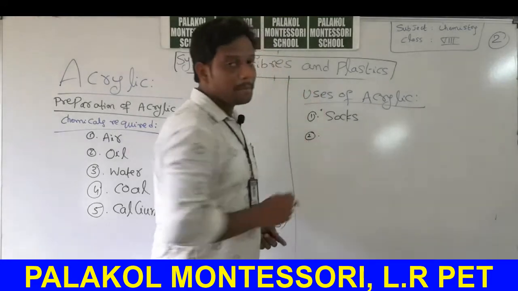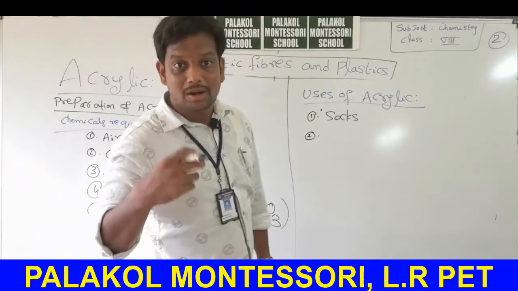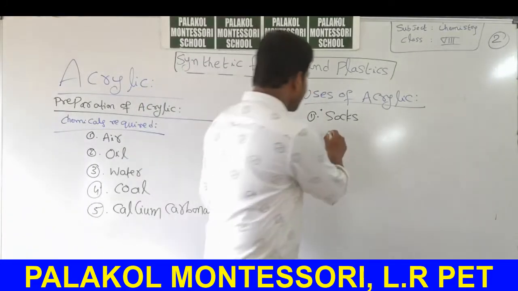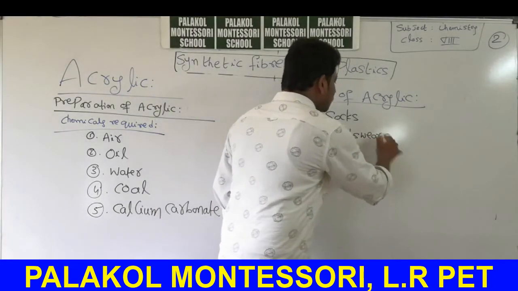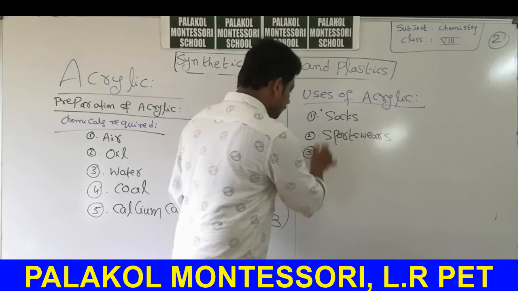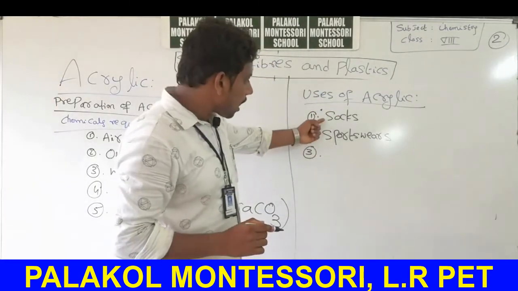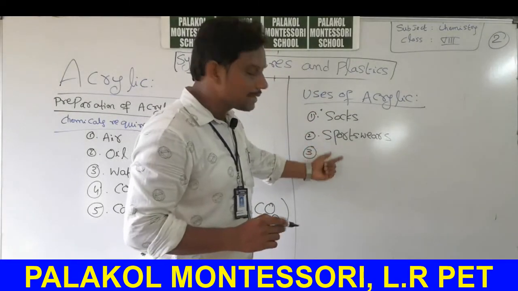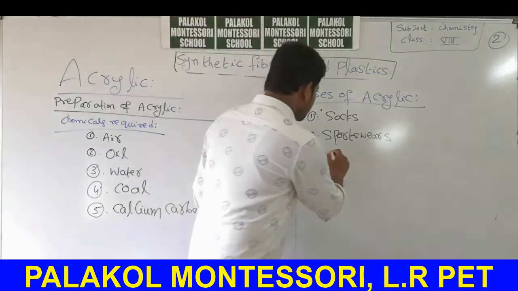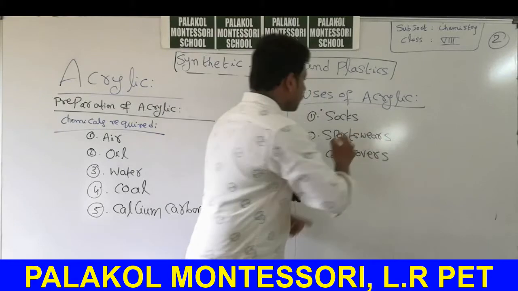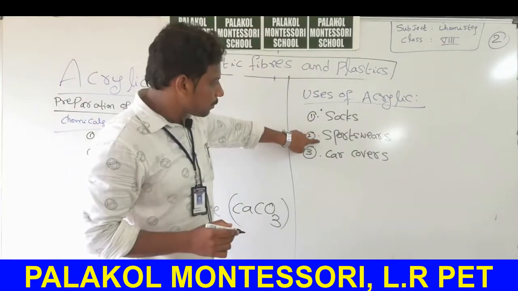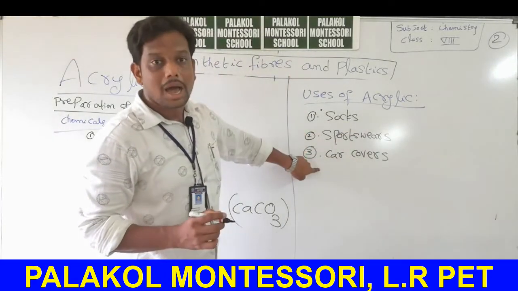Second one, very, very important, sportswears. Third one, car covers.